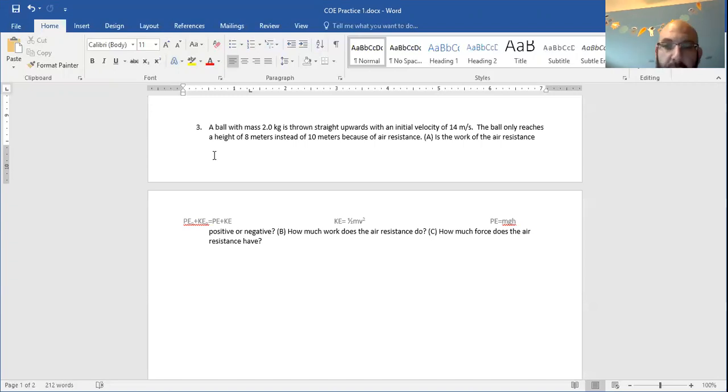All right, so for the first part, we can just answer this. We know air resistance is like friction. It always kind of works against you, so it's negative work. All right, it's going to be taking work out of the system. B, how much work does the air resistance do? All right, so now we need to solve a problem here.